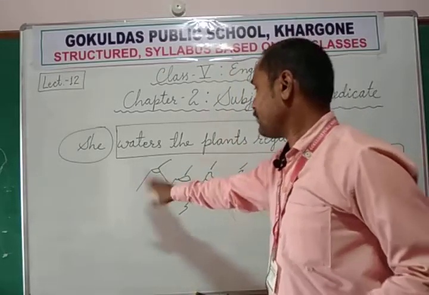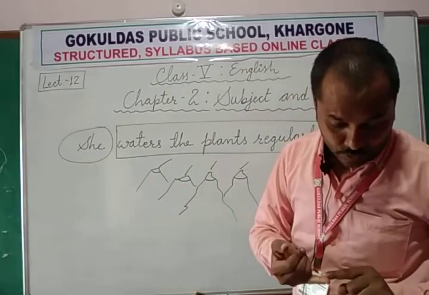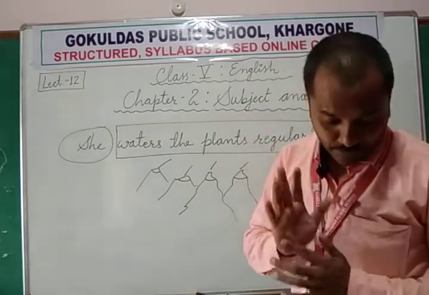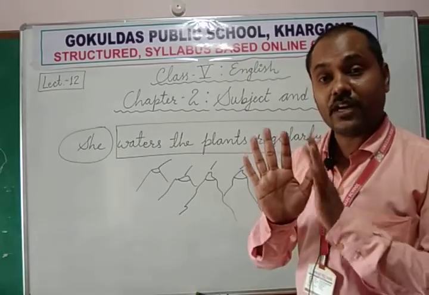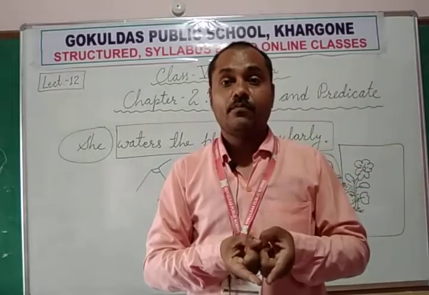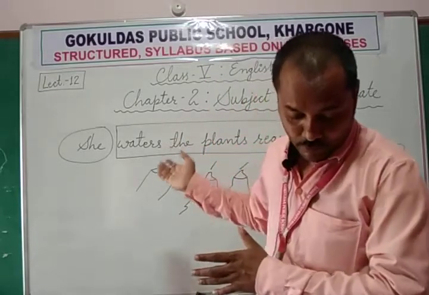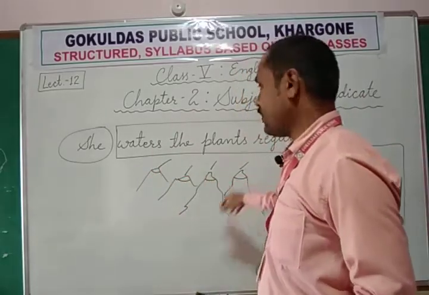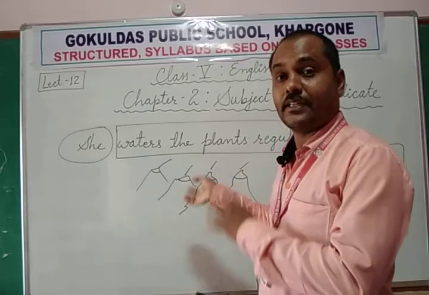These all are mountains, but we are talking about the tops of the mountains. So 1, 2, 3, 4, 5 words. The group of these 5 words, the tops of the mountains, together make the subject. And what are we saying about them? The tops of the mountains were covered with snow. We are talking about these tops, that they are covered with snow.